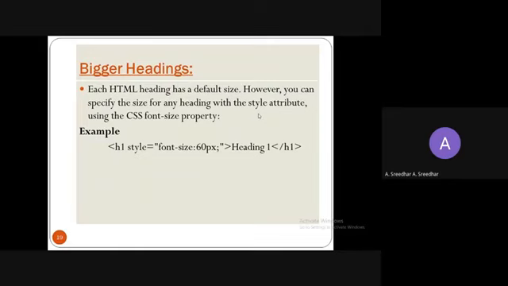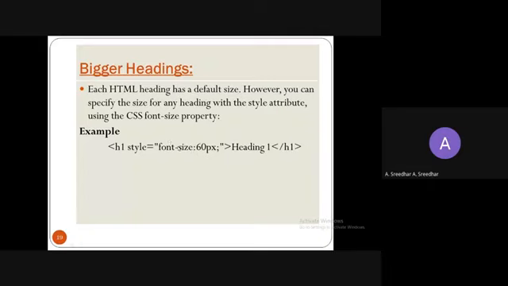So what is an attribute? An attribute is nothing but additional information to the existing tag. How do you write an attribute? Specify the attribute name equal to the value. Here the attribute name is style, then equals to, then you specify the value. I want to increase the font size, so the name is font size.